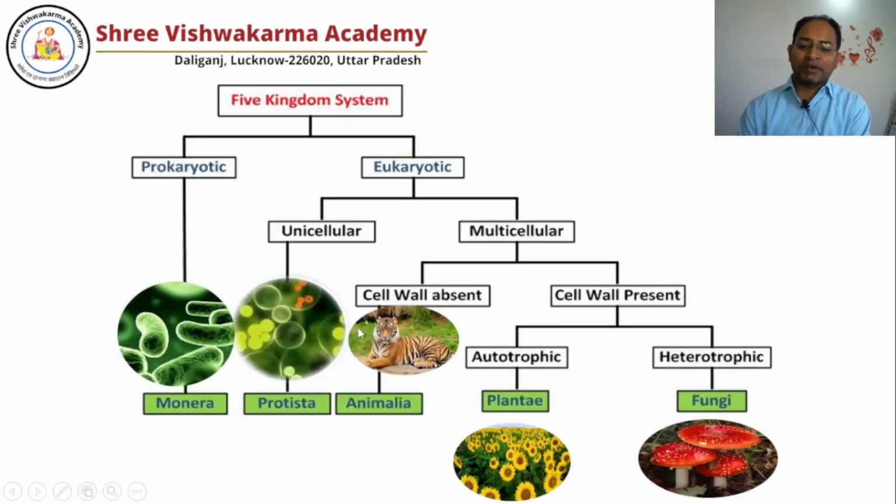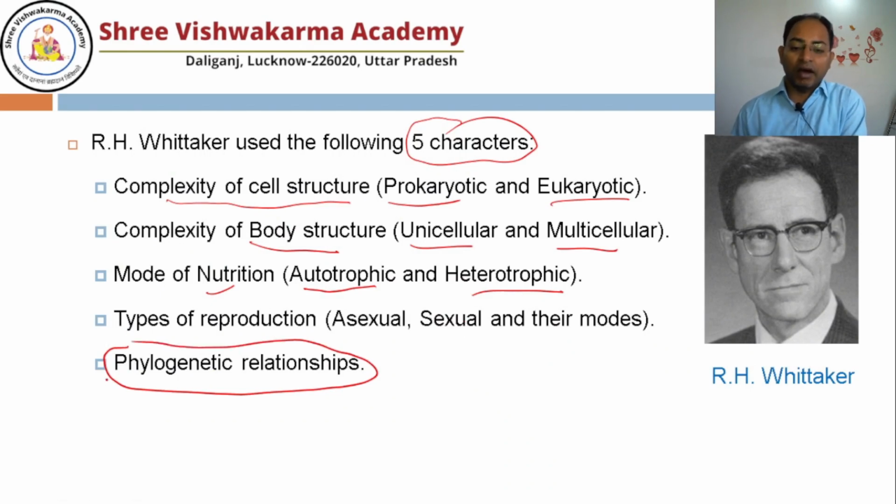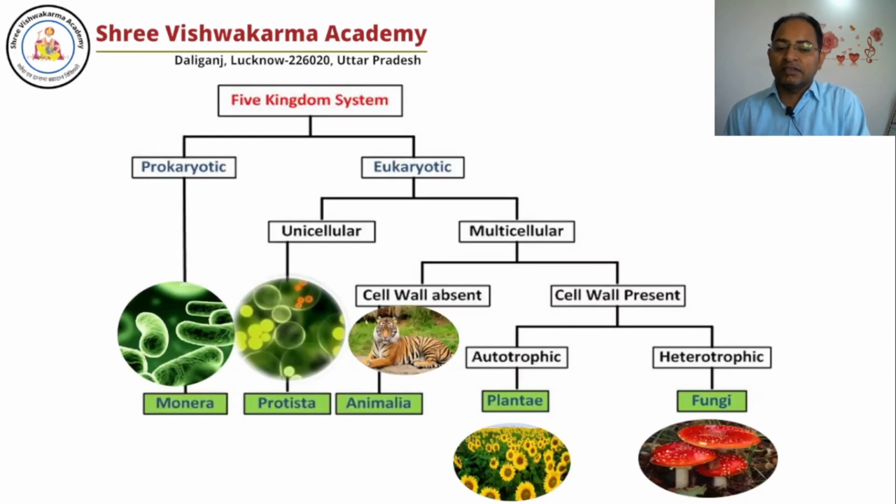The types of reproduction, whether sexual or asexual or other modes. And the evolutionary relationship, meaning phylogenetic relationship among organisms. Over the period of time, what is the relationship, because evolution is a continuous process. So he also considered the evolutionary relationship among organisms.